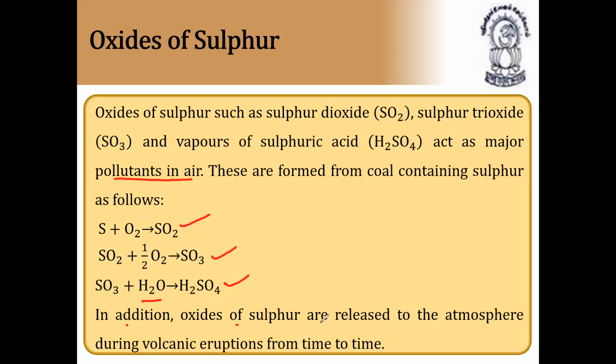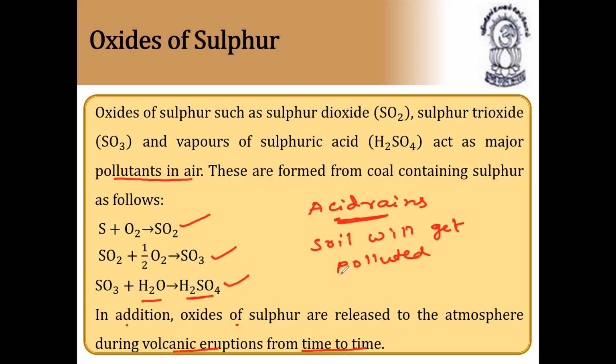In addition, oxides of sulfur are released to the atmosphere during volcanic eruptions from time to time. As it forms acid, the rain forms and it results in the formation of acid rains. Acid rains mean the soil will get polluted. As the soil is getting polluted, no plants are grown.